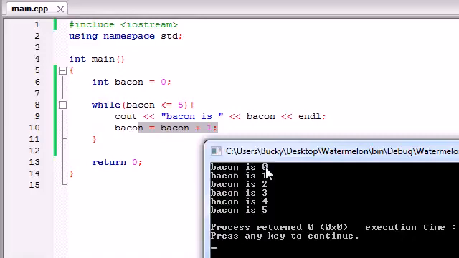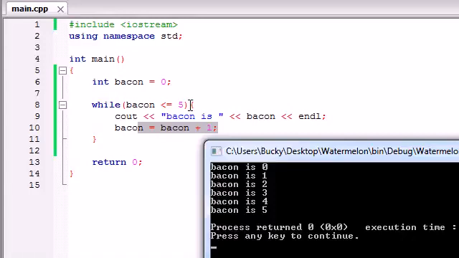When bacon was equal to 0, it was less than or equal to 5. 1, yup. 2, yup. 3, 4, 5. Is 5 less than or equal to 5? Yup, so it printed that out. But then, whenever it said, alright, the value of bacon is 5, so I'm going to print out bacon is 5, and then I'm going to add 1 to bacon. So now bacon equals 6. Alright, let's try this loop again. Is 6 less than or equal to 5? No. Finally, the test is false, so I can quit running my dumb loop.